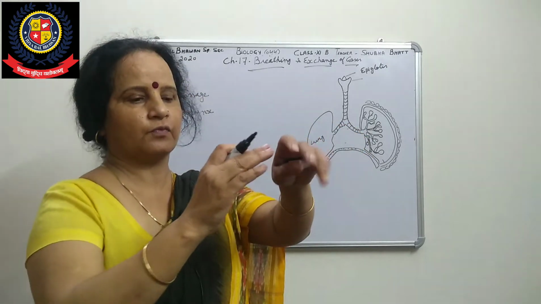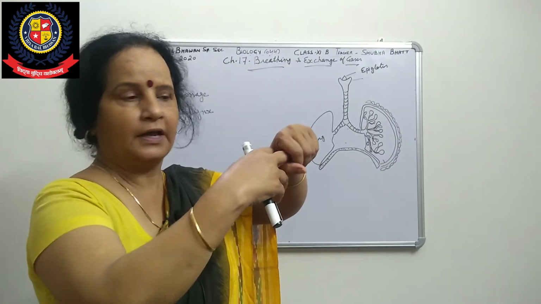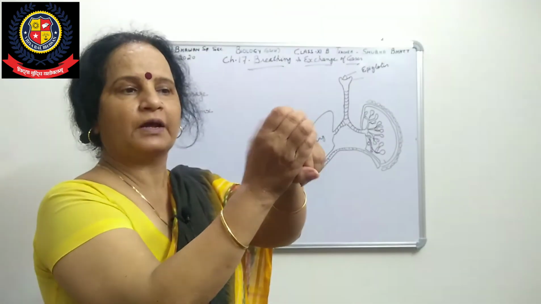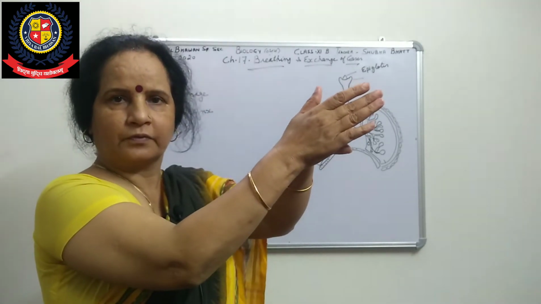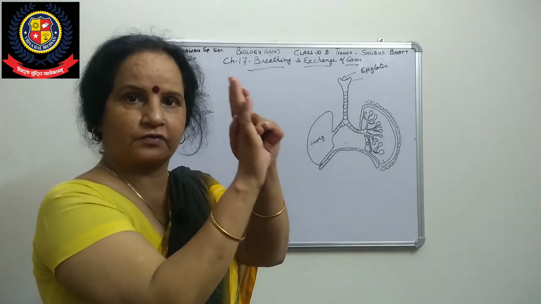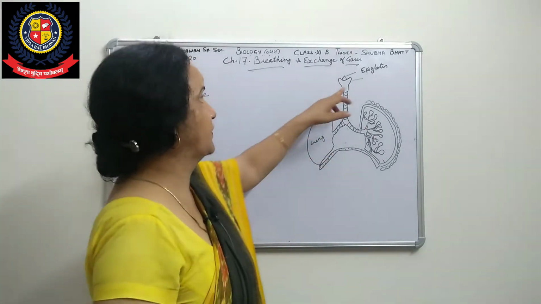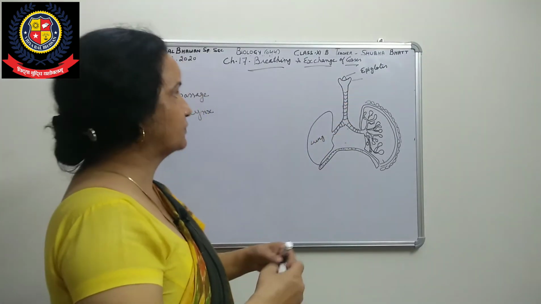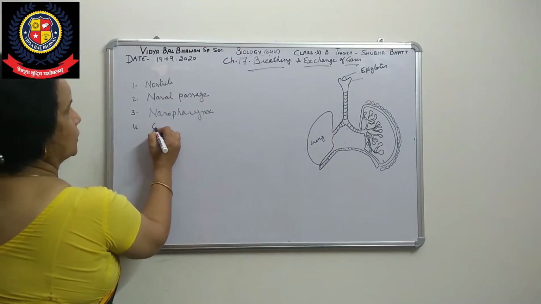When food crosses this entry, the flap covers this opening, like this. This flap is called the epiglottis, and this opening is called the glottis. The epiglottis is a flap covering the glottis entry.